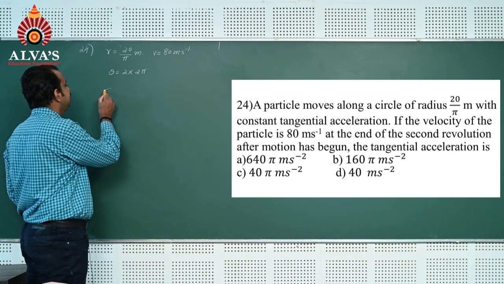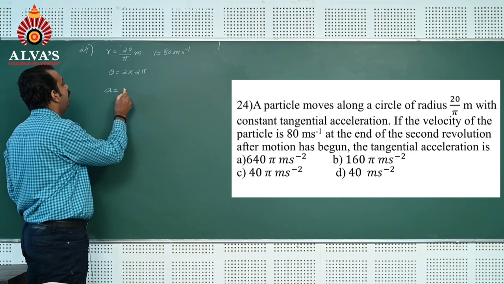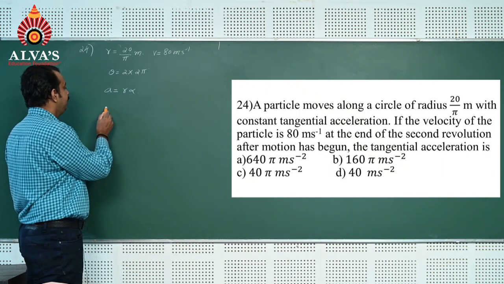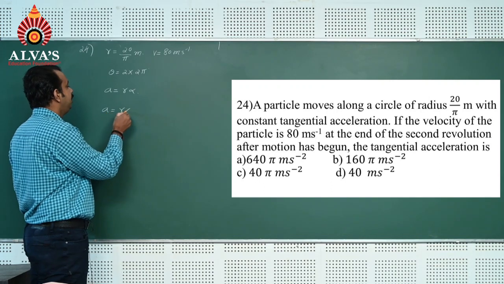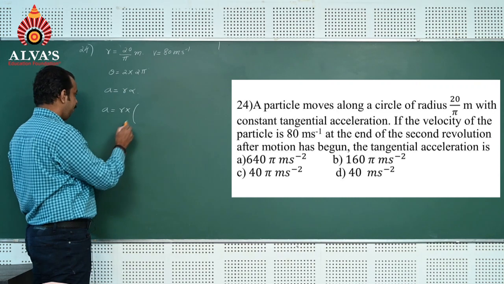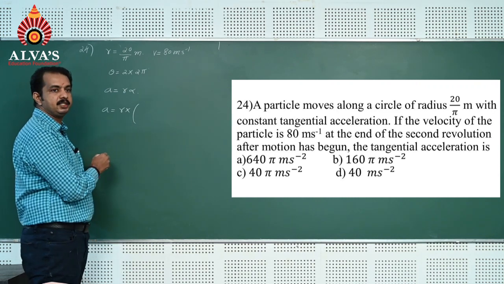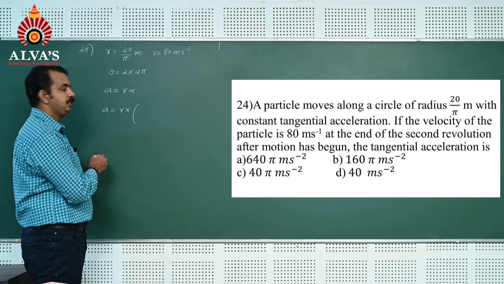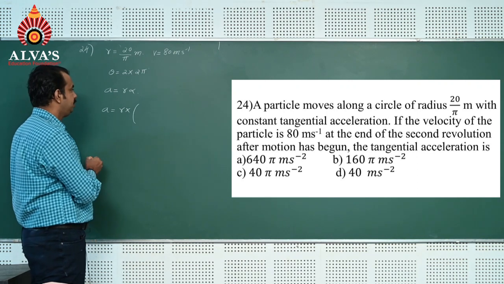Tangential acceleration is A equal to r alpha. You know that initially it was at rest, then after the second revolution it obtained a velocity of 80 meter per second.